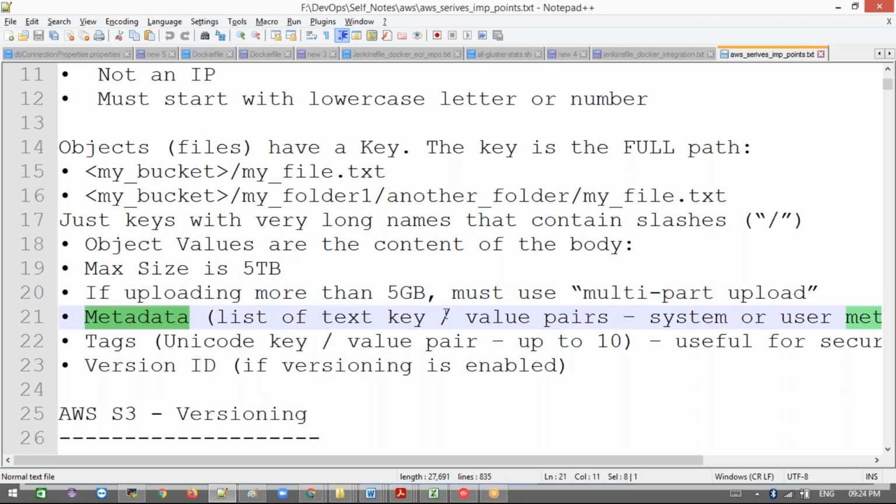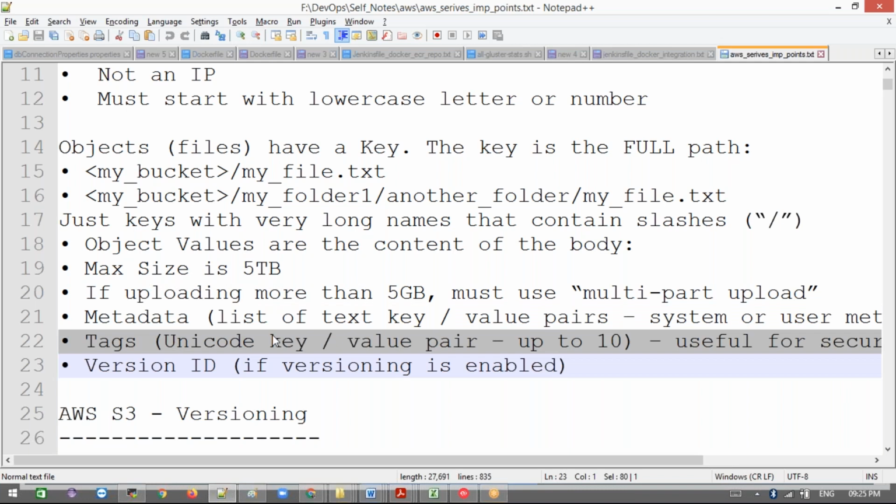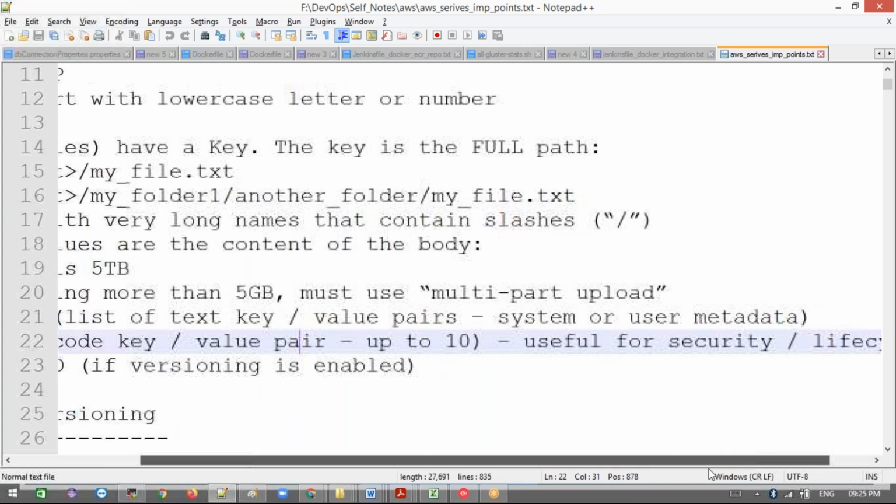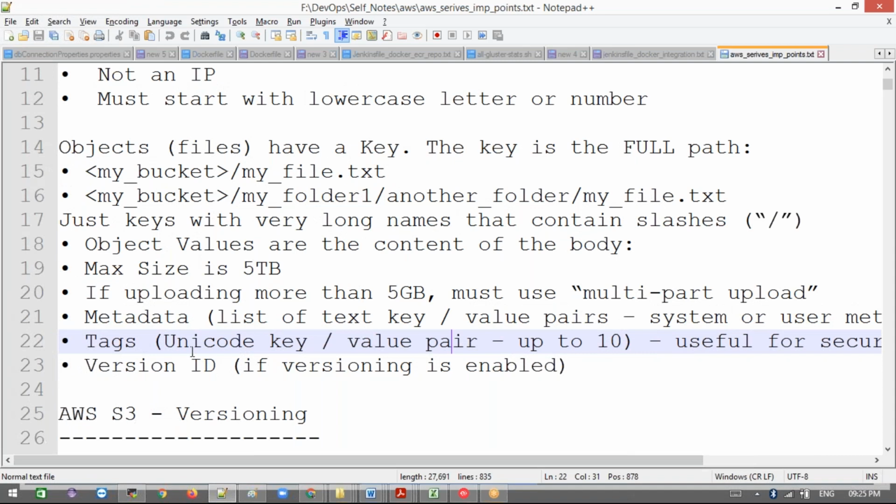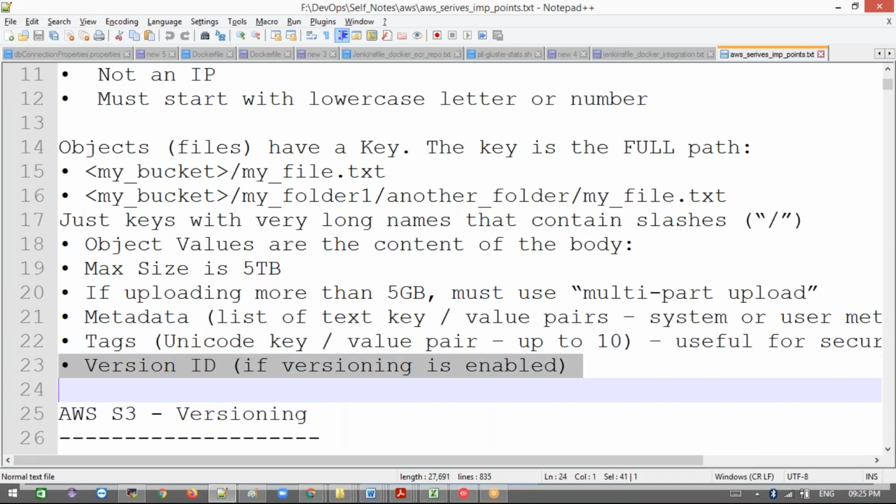Metadata is a list of text key-value pairs, where we call them system or user metadata. I'll show what metadata is now. Tags are unique key-value pairs, up to 10, useful for security and lifecycle. For the version ID, we enable versioning, so that if you delete something in your object, it won't actually be deleted, it will be marked as deleted. We can even revert it back. I'll show this once we enable versioning, then we can understand it.